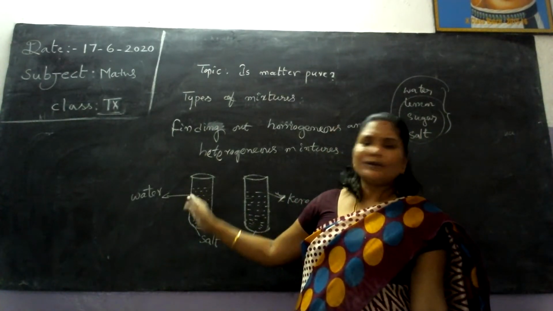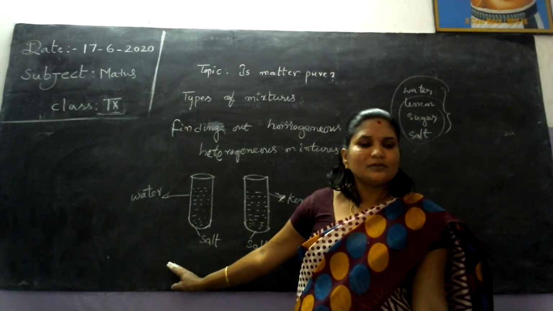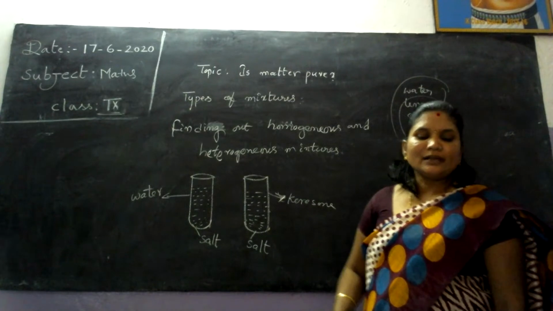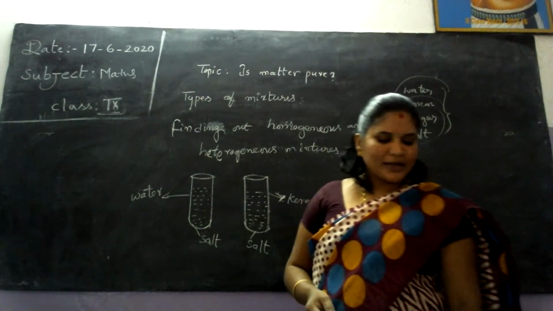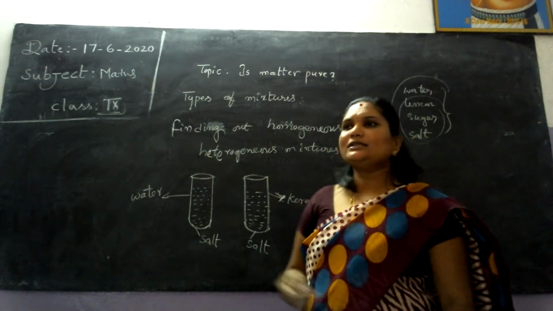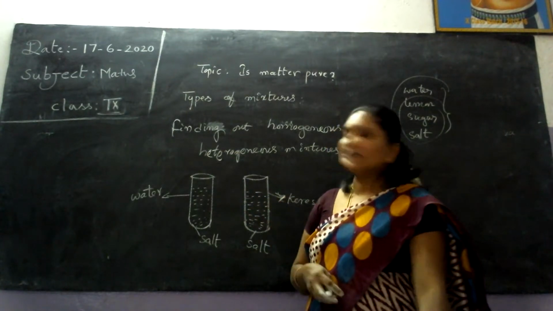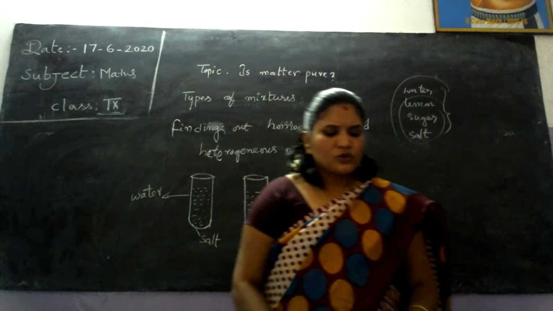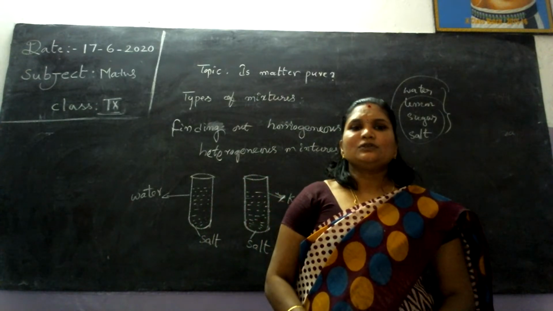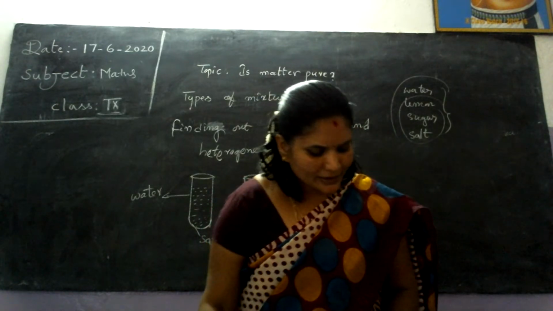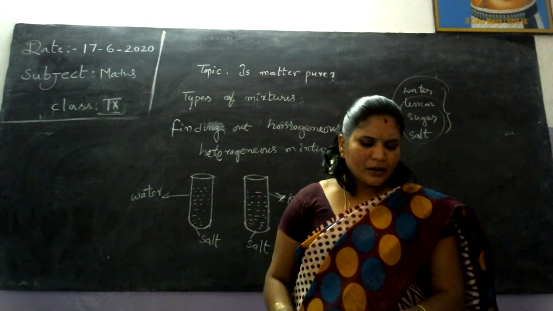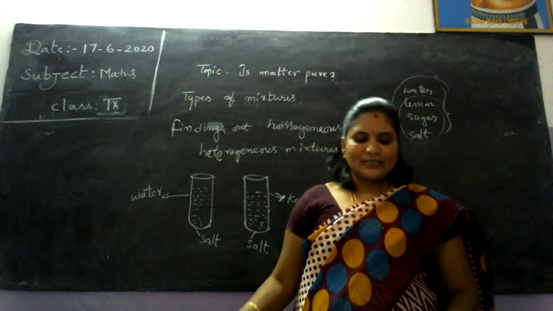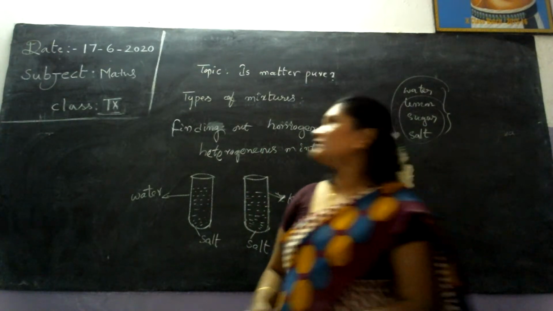So you can write the first example for homogeneous mixtures, and for heterogeneous mixtures: salt and kerosene, vinegar and oil, naphthalene and water. So how can we prepare a solution? We will discuss solutions, their properties, and the preparation of saturated and unsaturated solutions. Now we discuss it.